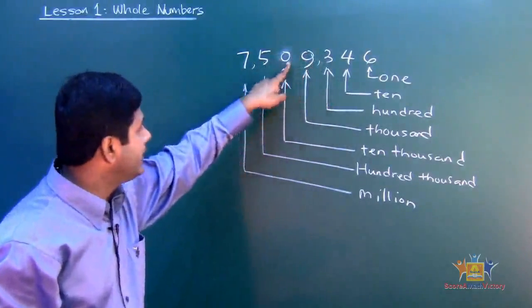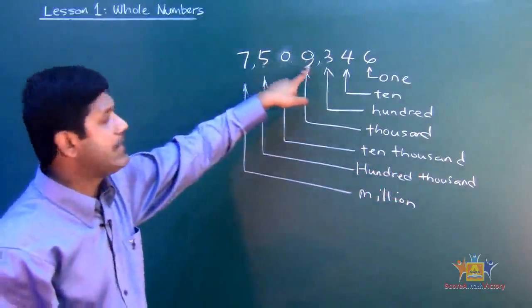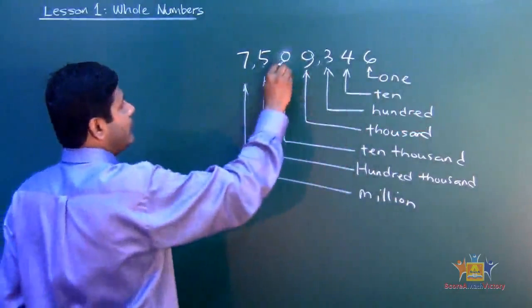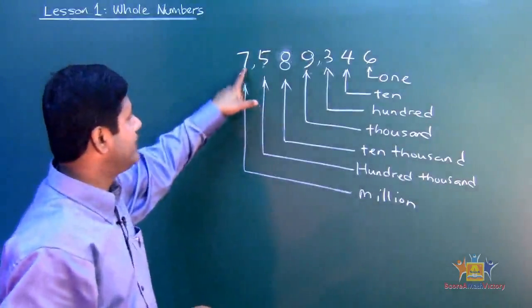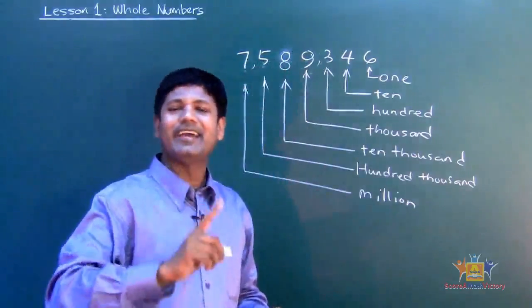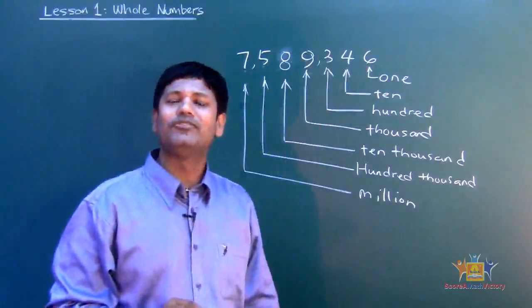I silenced the 10,000 value, so that's why I said 509,000. Now if I put a value back in that place, it becomes 7,589,000. See that? 89,000.